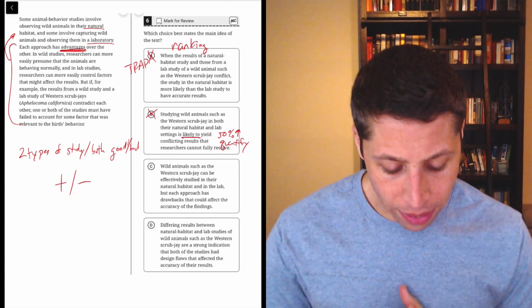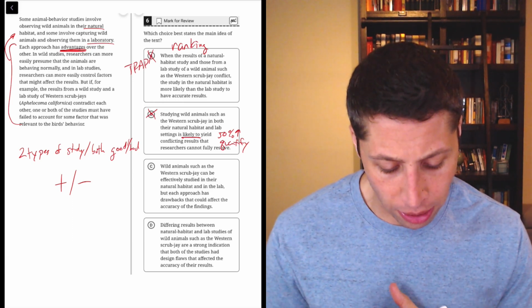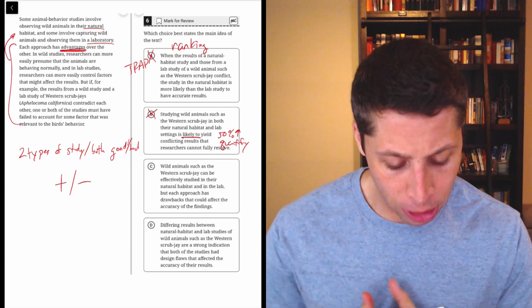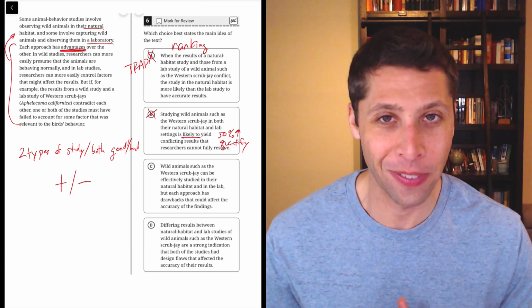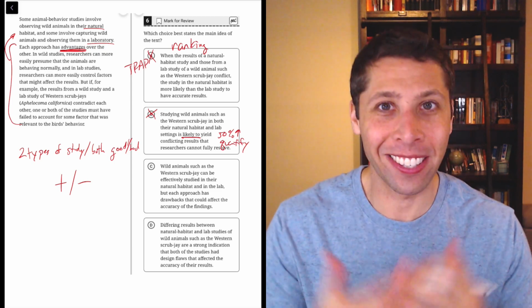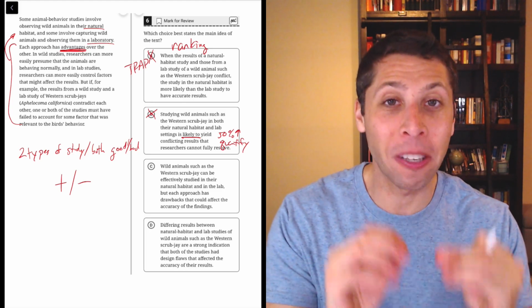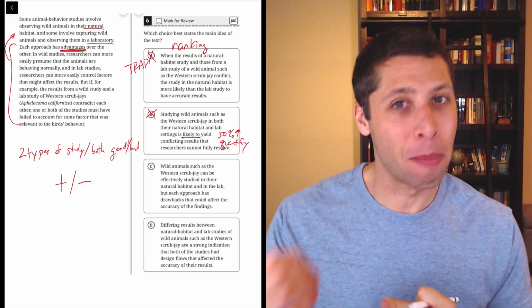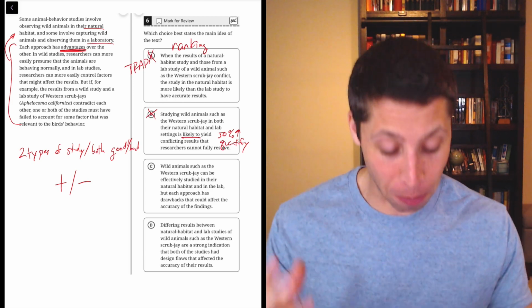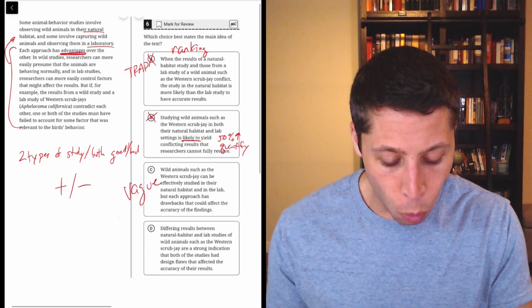Choice C. Wild animals such as the western scrub jay can be effectively studied in their natural habitat and in the lab, but each approach has drawbacks that could affect the accuracy of the findings. This seems much safer, right? It's still making that comparison. There's two types of studies, but at no point in that choice does it prefer one over the other. They both have their advantages and disadvantages. This is a perfect kind of vague, weak answer.